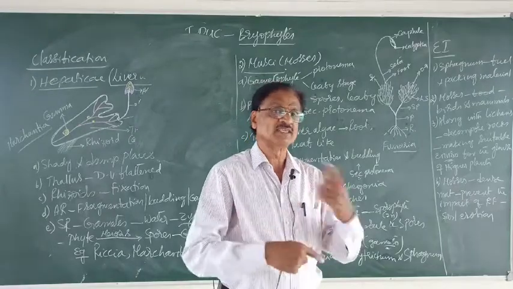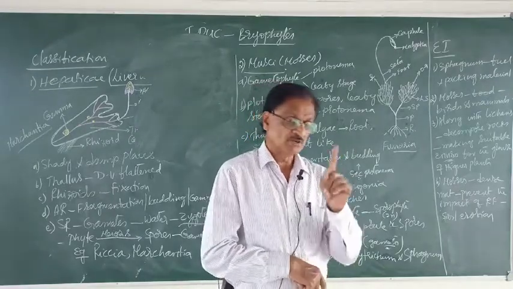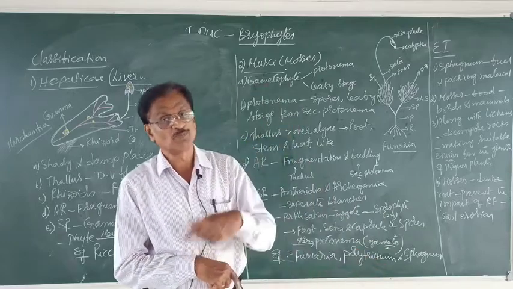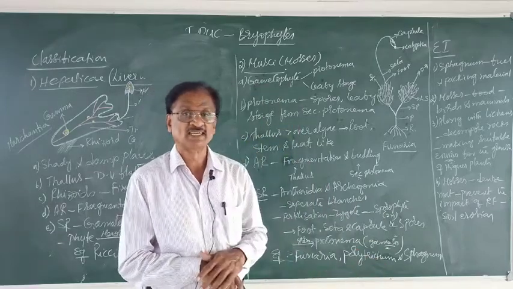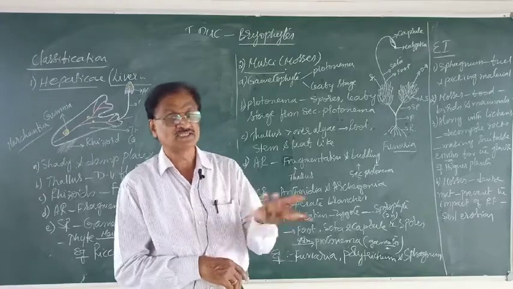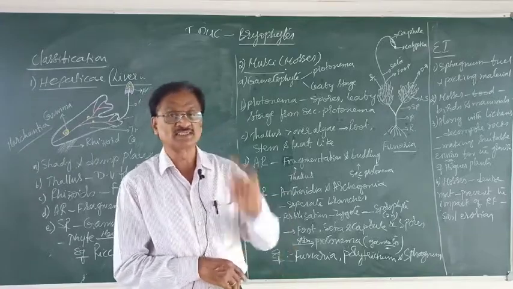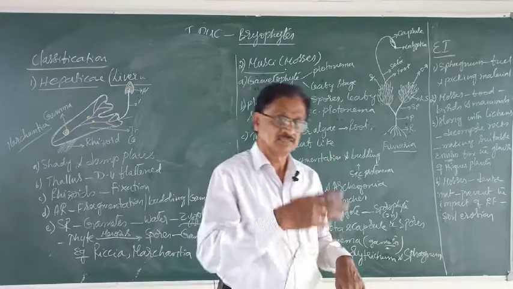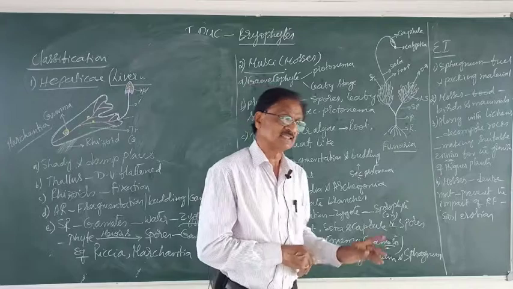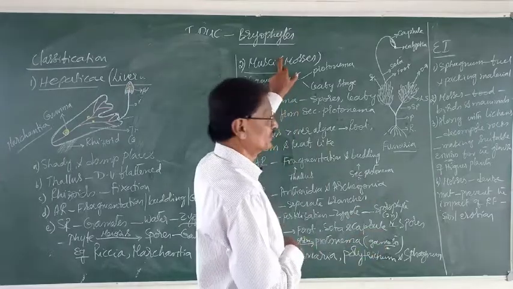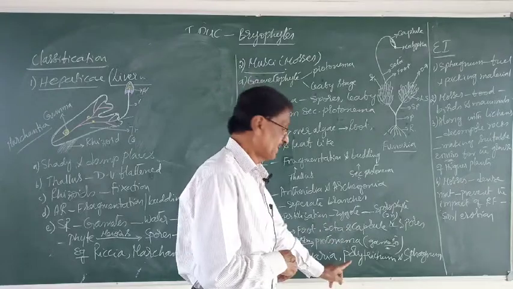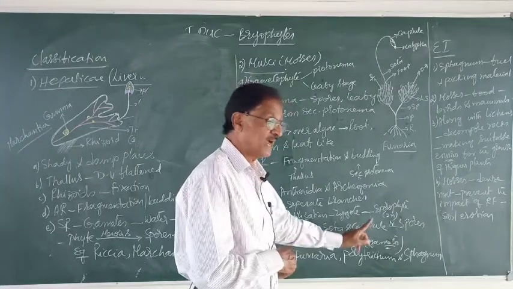Here also the gametophytic generation alternates with the sporophytic generation, like that. There is alternation of generations, that is even called metagenesis, one generation after the other. The typical examples for the Musci are Funaria, Polytrichum and Sphagnum.